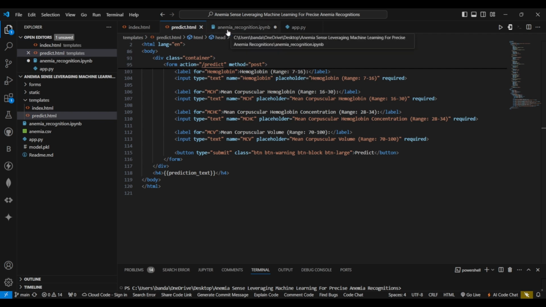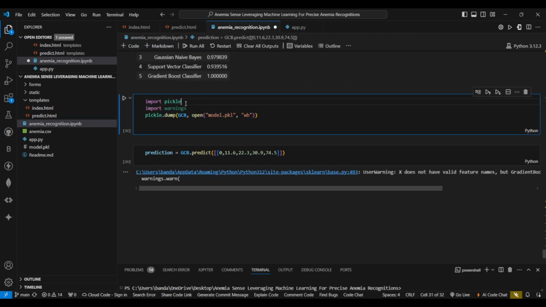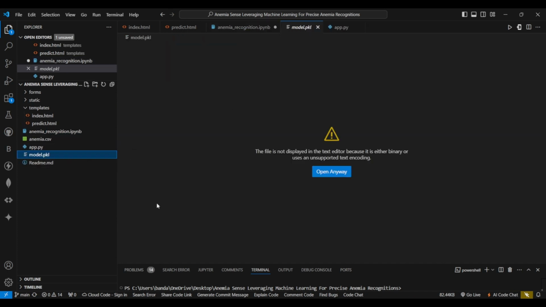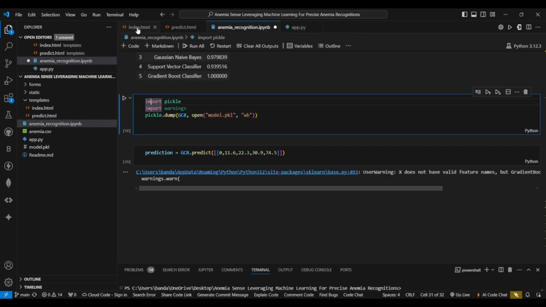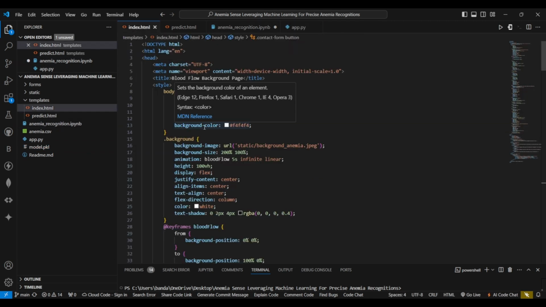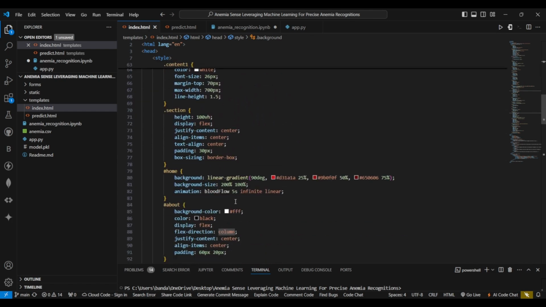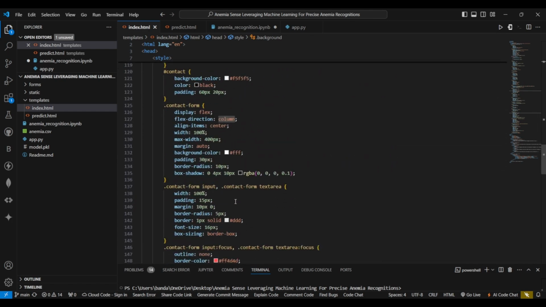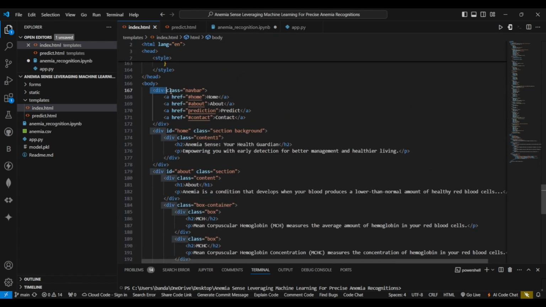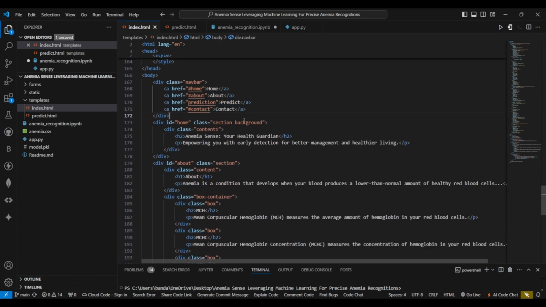So, in the last section, we built the model.pickle file. We can see here it is in this area, but it can't be displayed. So, let's move to the index.html explanation. That is the first page. So, this is the CSS part. We have made the navigation bar, then the home section.